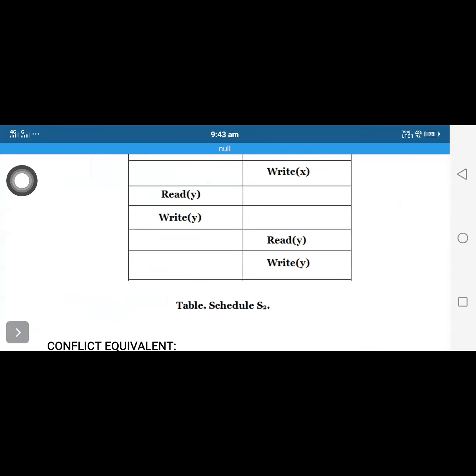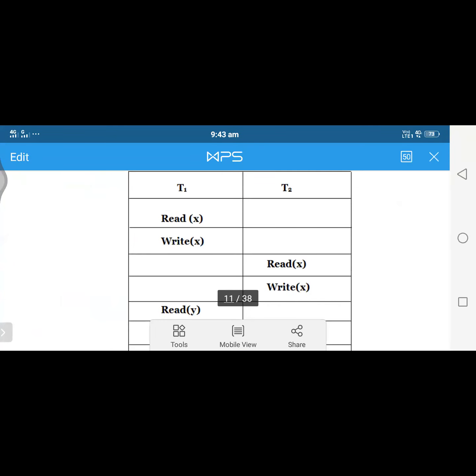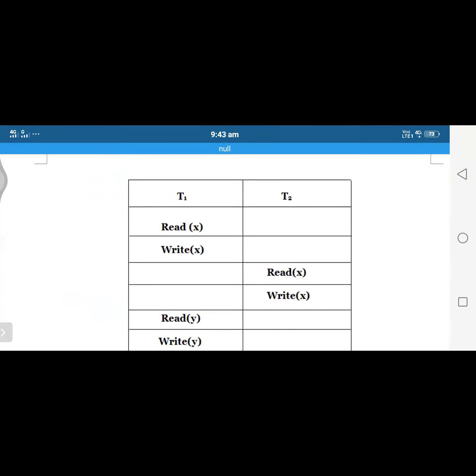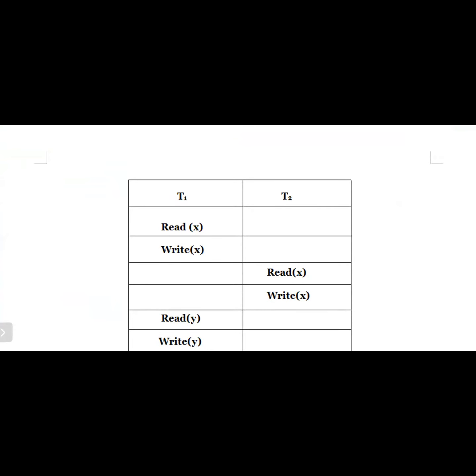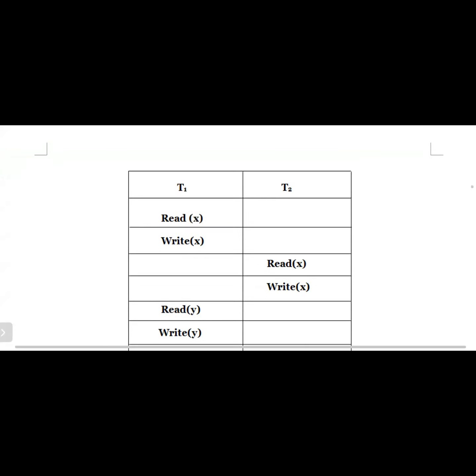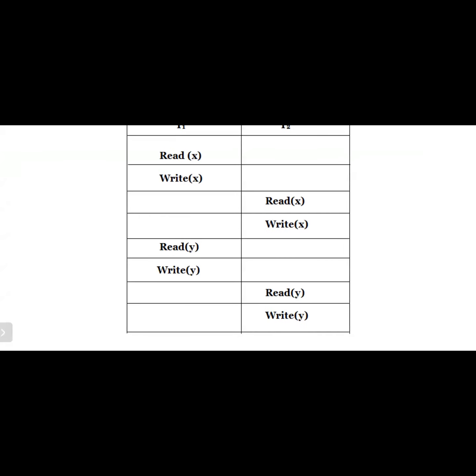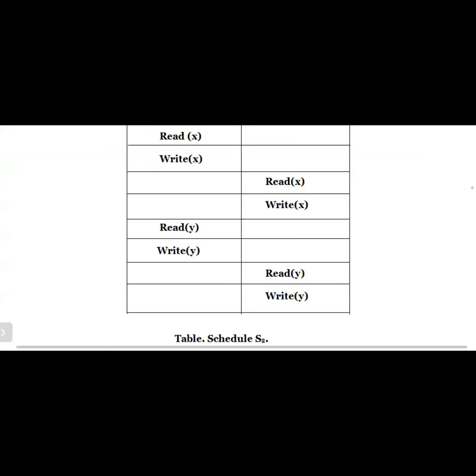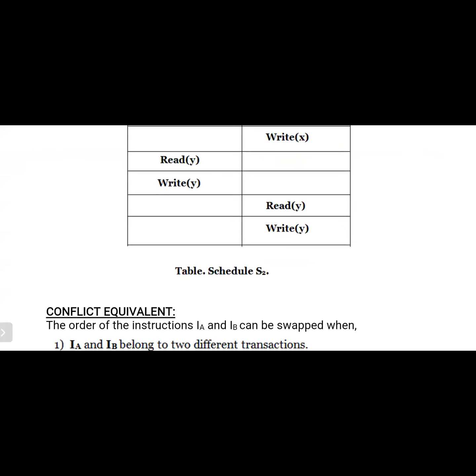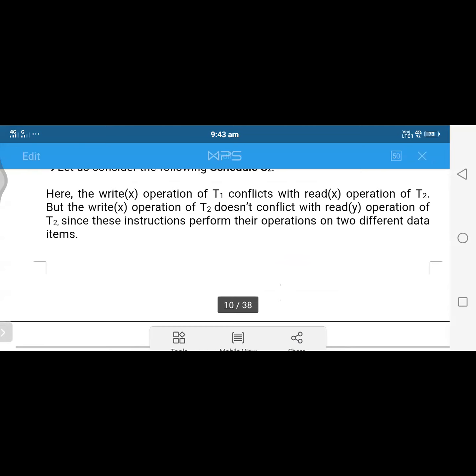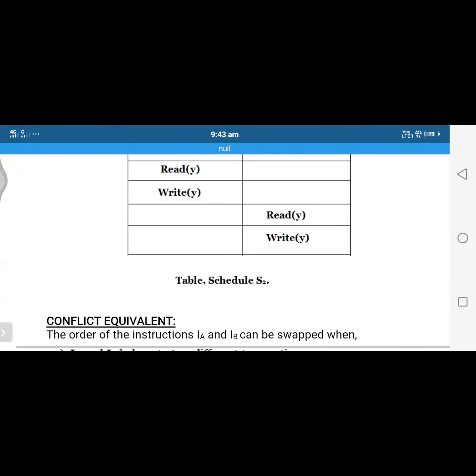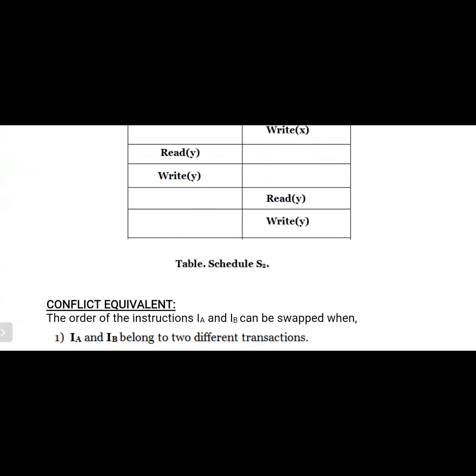Okay, if you observe here, one transaction performs read X and write X, and next T2 performs read X and write X, and next T1 performs read Y and write Y, and T2 performs read Y and write Y. So this is not a problem. This type of execution is executed without any problems.